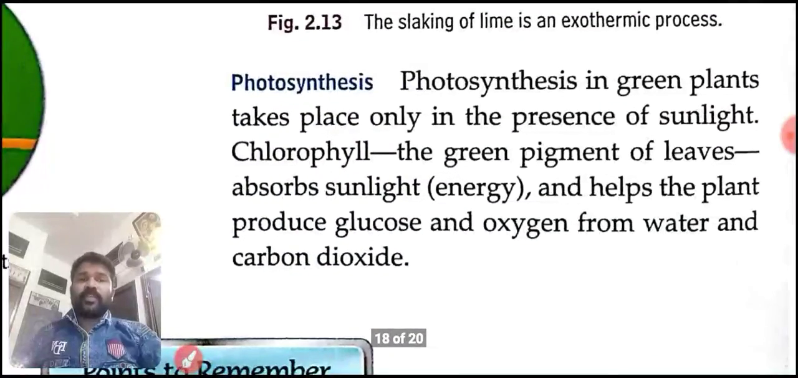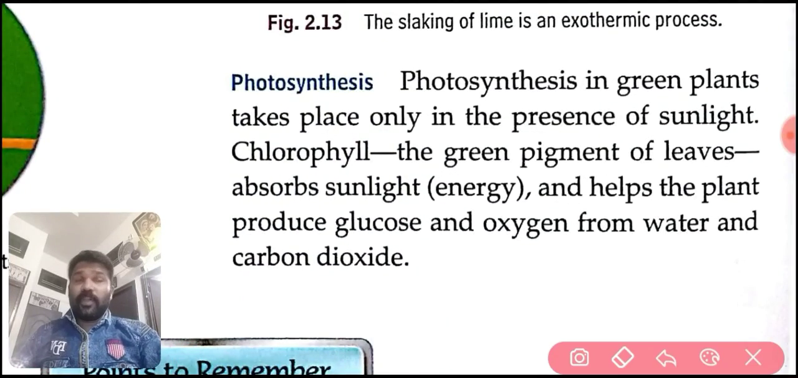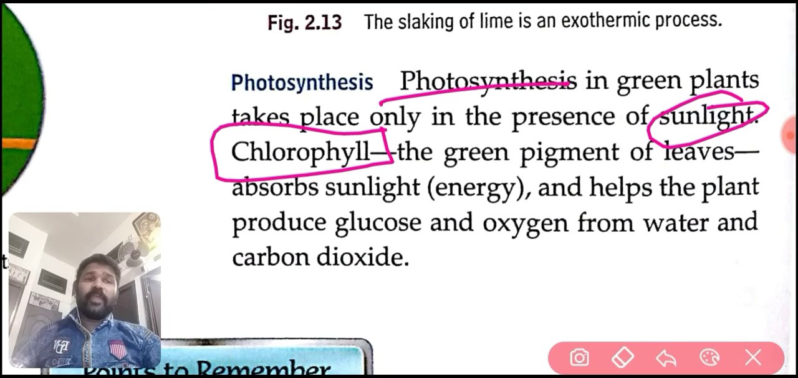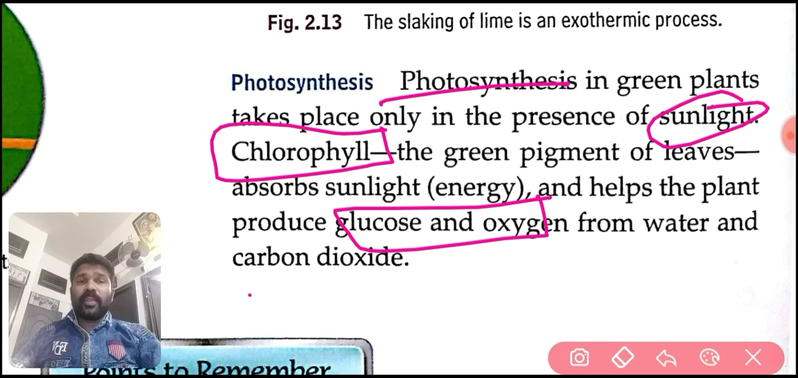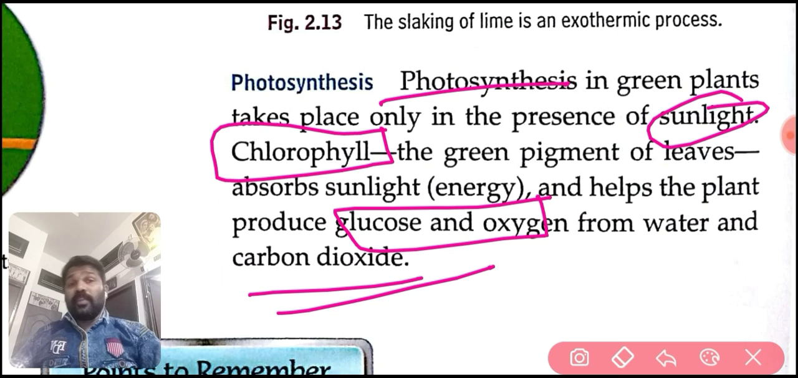Now we are going to discuss photosynthesis. Already we have discussed that photosynthesis in green plants takes place only in the presence of sunlight. Chlorophyll, the green pigment of leaves, absorbs sunlight and helps the plant produce glucose and oxygen from water and carbon dioxide. Here also energy is involved. This is your last point from this chapter.